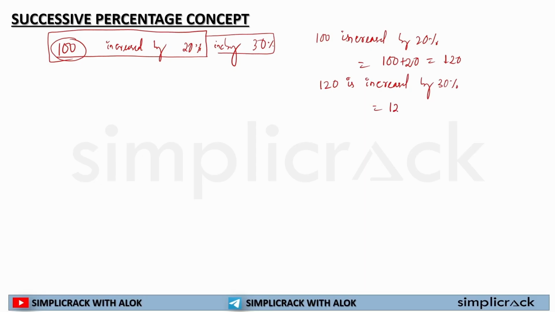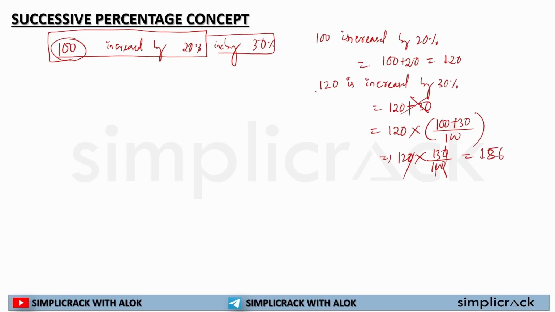That means 120 multiplied by 100 plus 30 divided by 100, which is 120 multiplied by 130 over 100. So the 0 will cross out. 13 multiplied by 12 is equal to 156. So if 120 is increased by 30%, this will be 156.